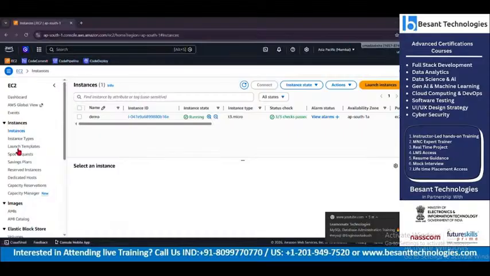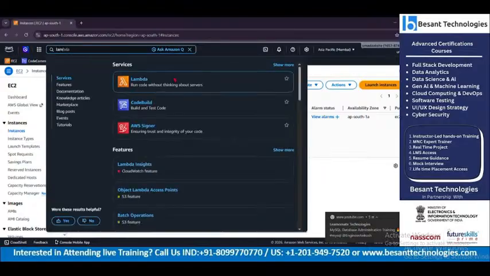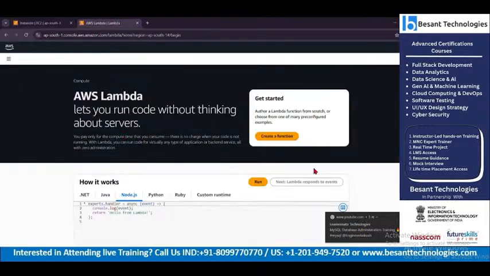So when we talk about Azure, there is something called a virtual machine. The same service is called instances in AWS. AWS has beautiful services like the Lambda service, which is completely serverless.